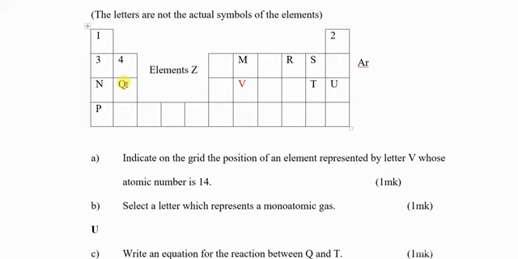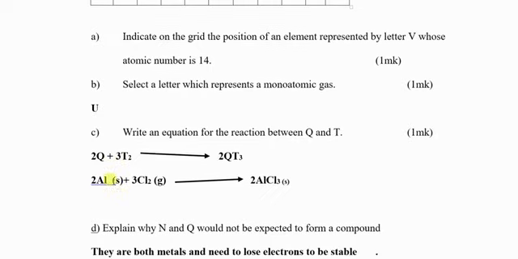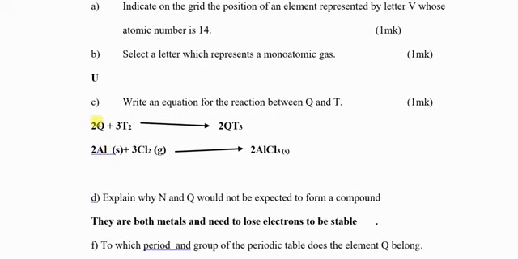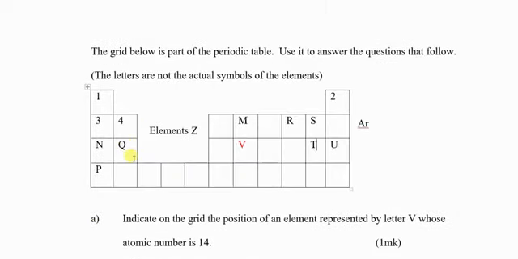If Q is atomic number 12, that is magnesium specifically, and then T is chlorine, atomic number 17. Therefore, Q is magnesium. Somebody used aluminium. It should be magnesium because Q is atomic number 12.